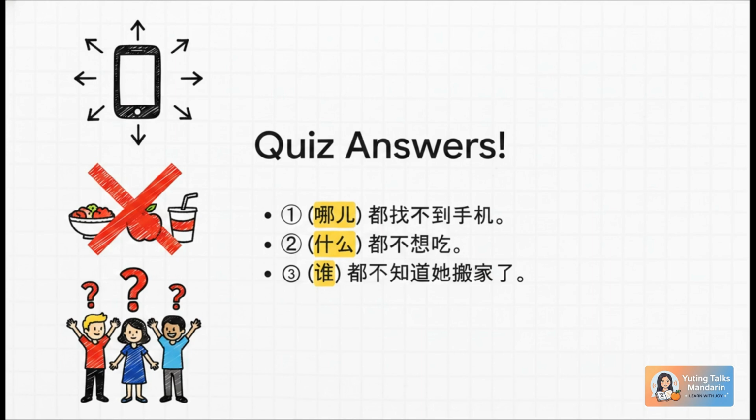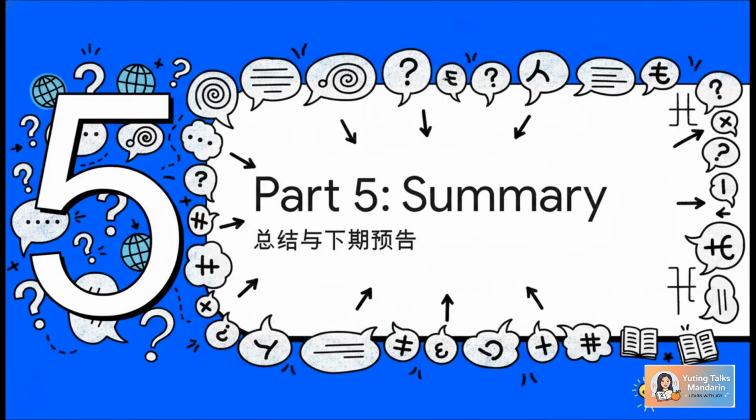And for the last one, it's a secret move. Not a single living soul knows about it. Since we're talking about people, we use shei. Shei dou bu zhidao. No one knows. Huge congrats if you nailed those. You guys did fantastic with that.